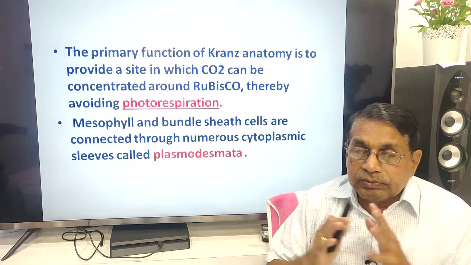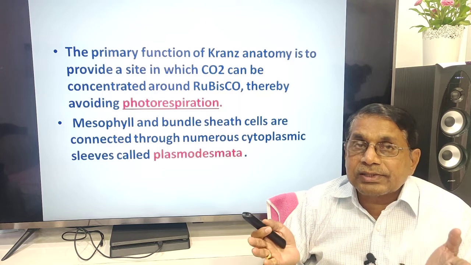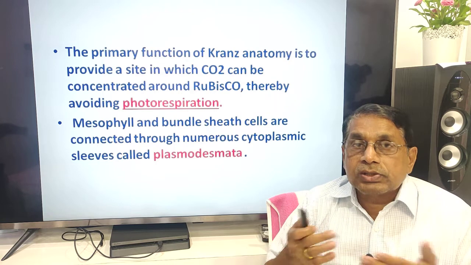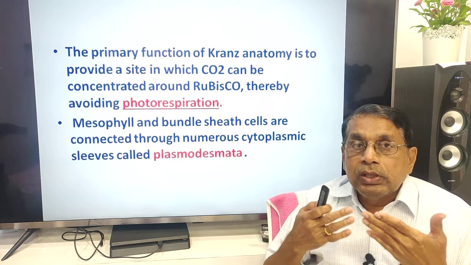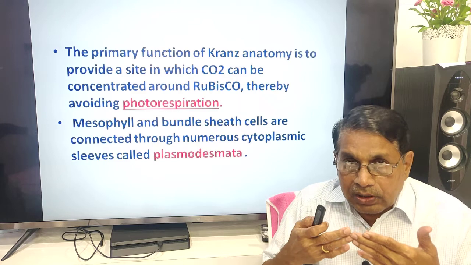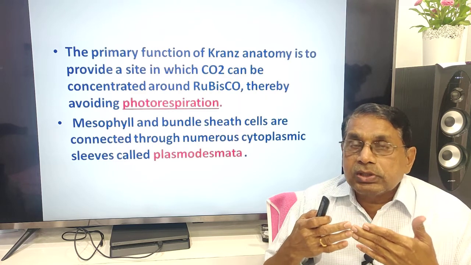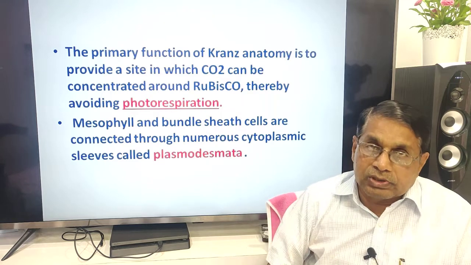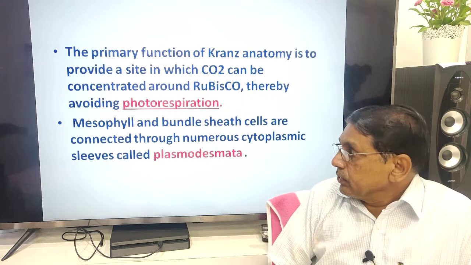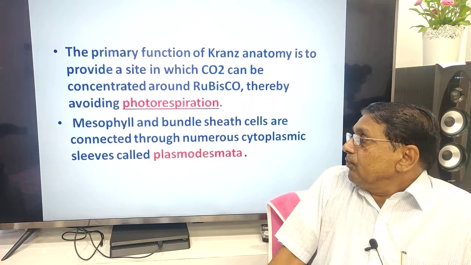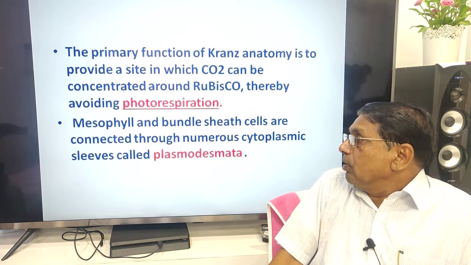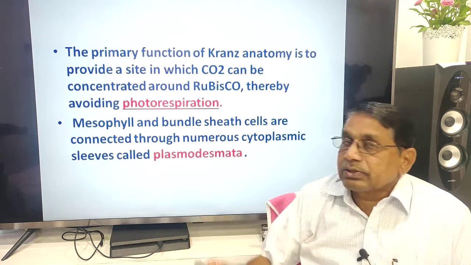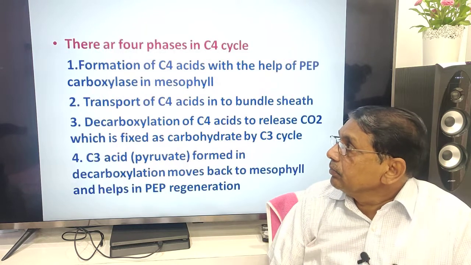So Rubisco is there. This Rubisco can accept oxygen, and it can accept carbon dioxide also. Whichever is more in concentration, that acts. So, to avoid the enzyme being in contact with oxygen, this mechanism operates in order to avoid photorespiration. In the next lecture, we will see what photorespiration is. Mesophyll and bundle sheath cells are connected through numerous cytoplasmic sleeves called plasmodesmata. I will show you the diagram.